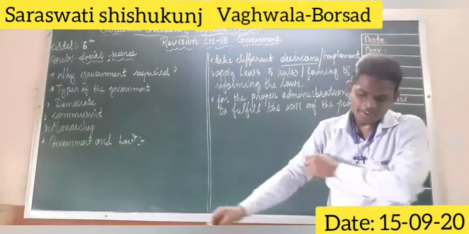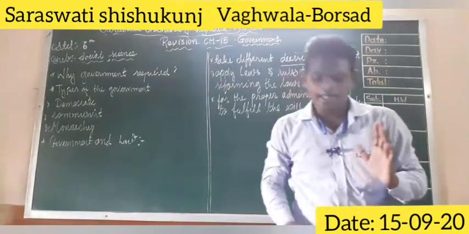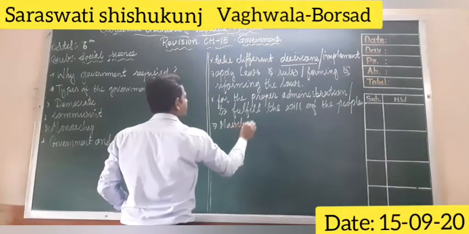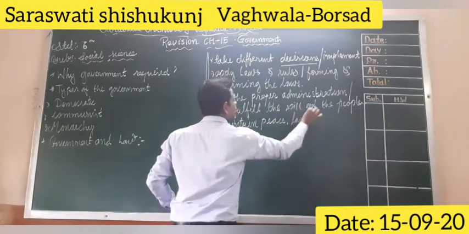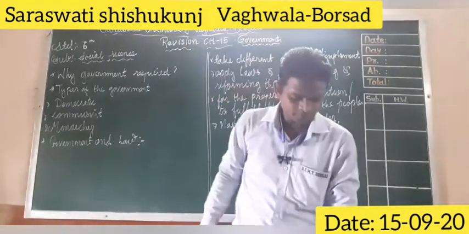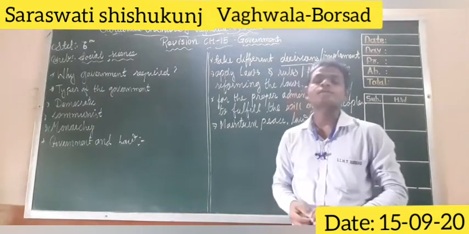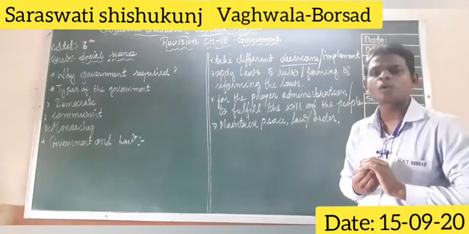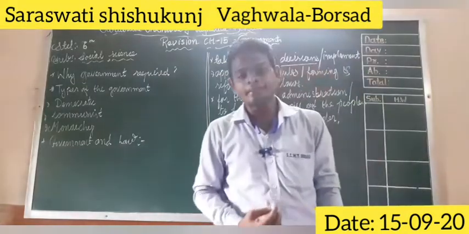The next topic is that the government is required to maintain peace, law and order, for the administration of the country as well as for the progress of the country. So for proper administration and for the progress of the country, government works at different levels.